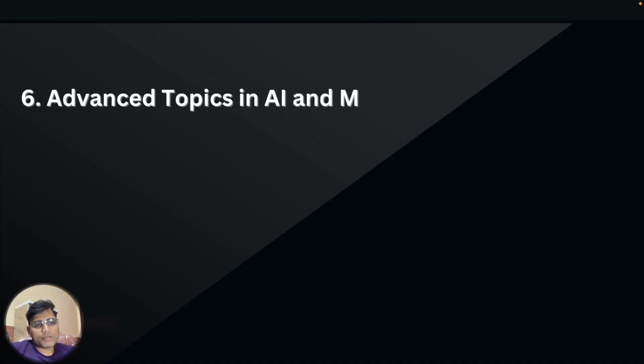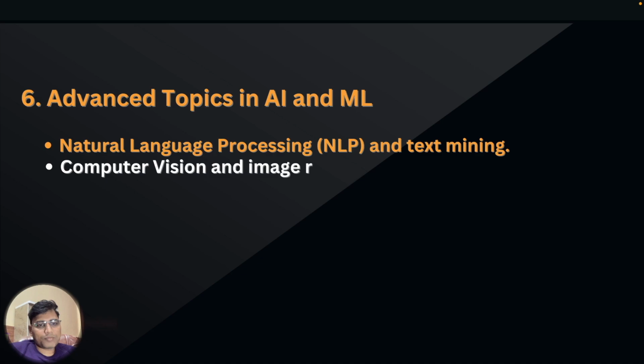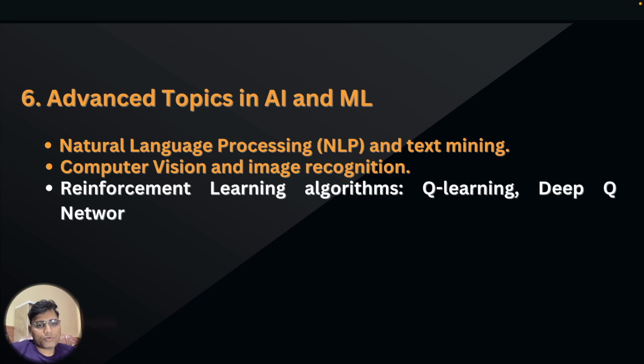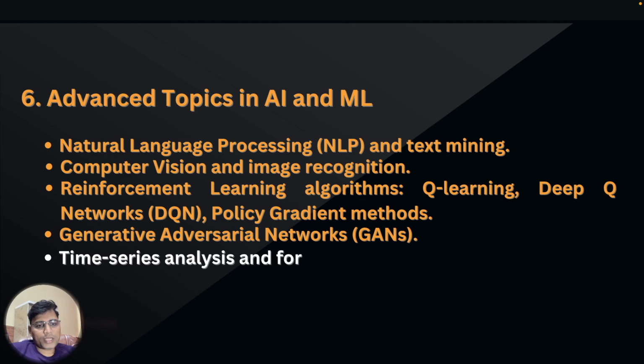Topic number 6 will cover advanced topics in AI and ML, which further consists of 5 subtopics. Number first, natural language processing and text mining. Number second, computer vision and image recognition. Number third, reinforcement learning algorithms, that is Q learning, deep Q network, policy gradient methods. Number fourth, generative adversarial networks. Number fifth, time series analysis and forecasting.